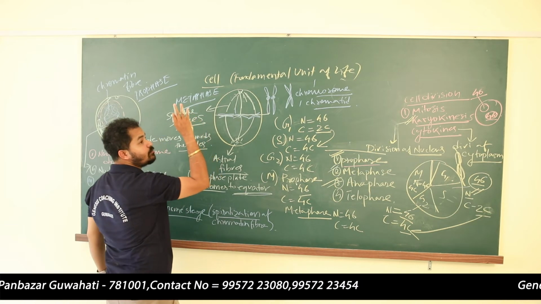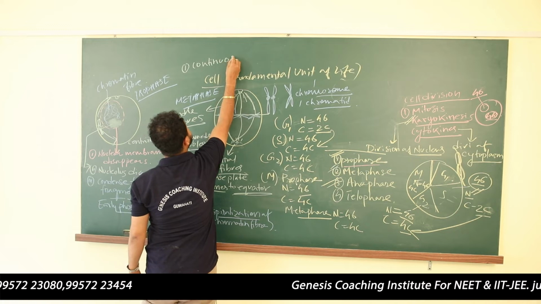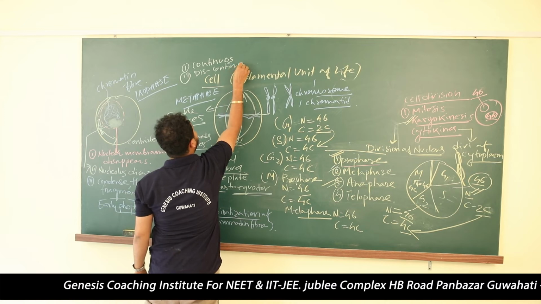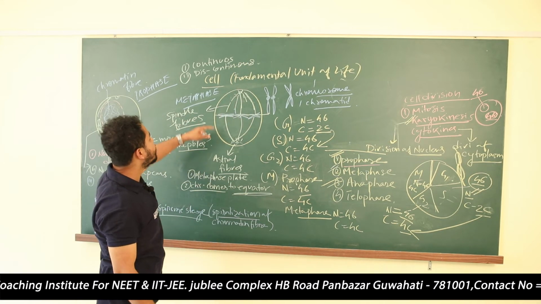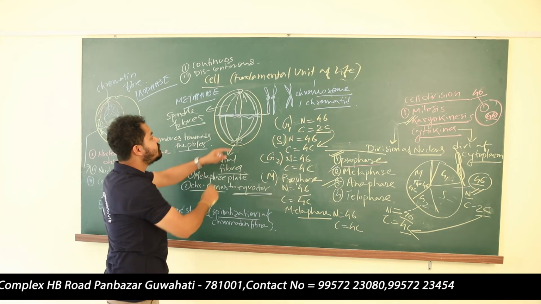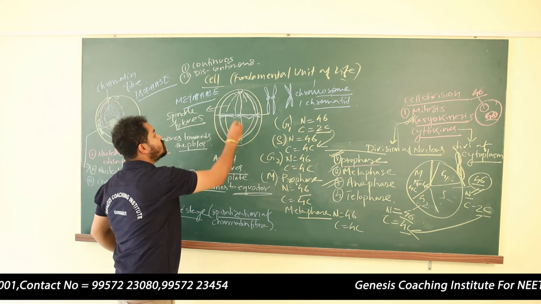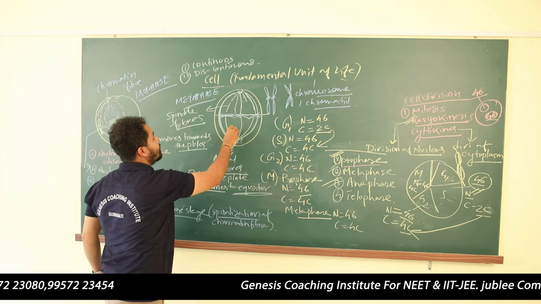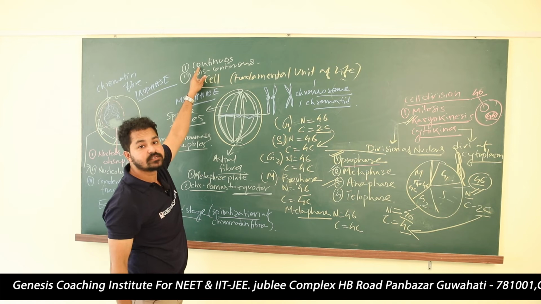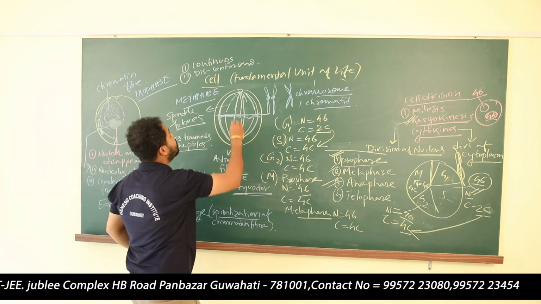Now, these spindle fibers can be of two types: one continuous, another one discontinuous. Now, what are they? You see, in continuous strands, these fibers are not attaching to the chromosomes. They are connecting directly from one pole to another. Those spindle fibers which connect directly from one pole to another are known as continuous fibers, or interzonal fibers. Are you getting my point?